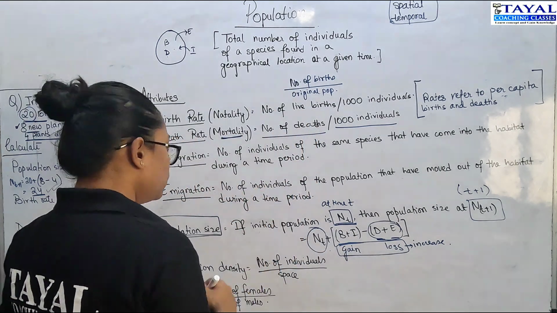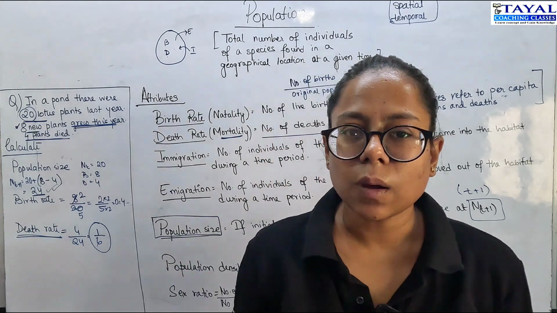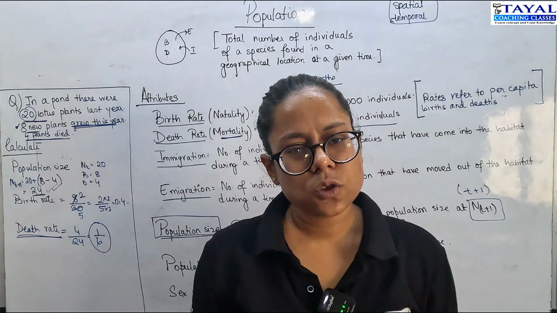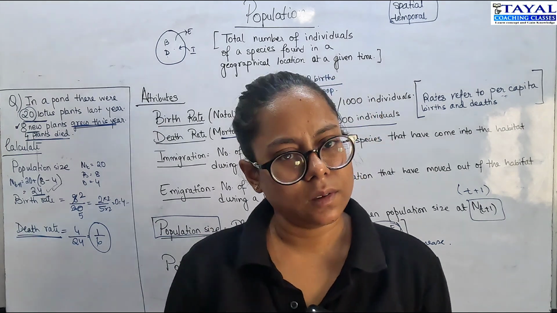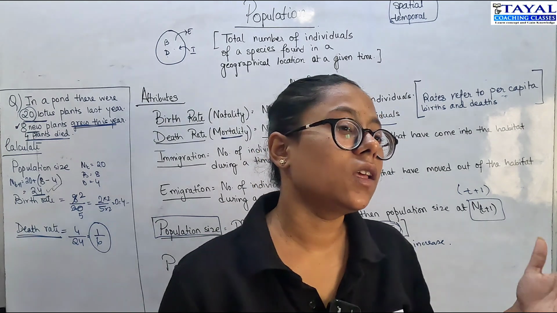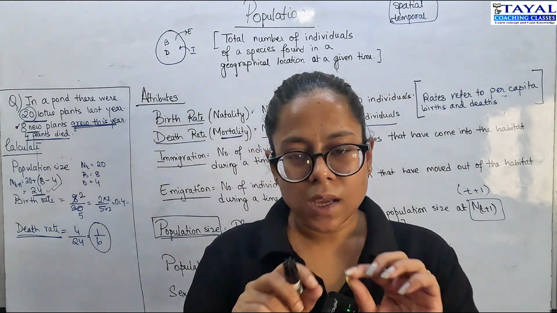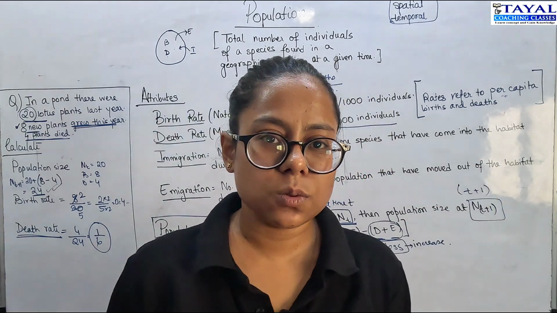Now we come to the concept of population density, that is the number of individuals in a given space. So, the number of humans in every square kilometer, let's say. Compared to a given unit area of space, how many of those individuals are present?